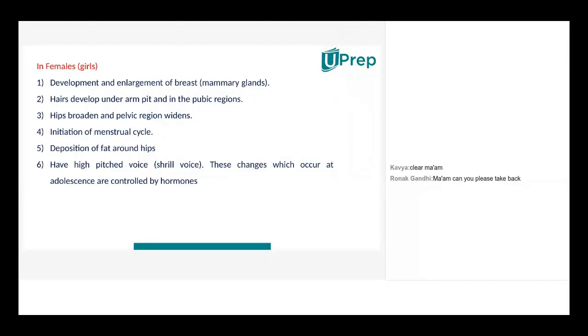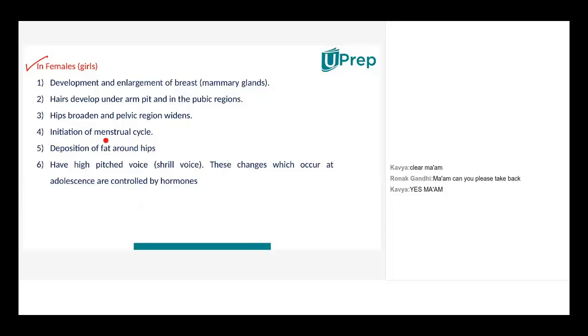Yes, ma'am. Now going to the next portion, females. What all happens in females during this 13 to 18 years of age? Development and enlargement of breasts, which is not at all found in boys, but yes, this is a feature in girls. Hairs develop under the armpit and in the pubic regions. Hips broaden and the pelvic region widens. The hips become broader because that's also a bone which is getting elongated. There are also muscles and cells being accommodated, so the pelvic region widens just like the shoulders of a boy.